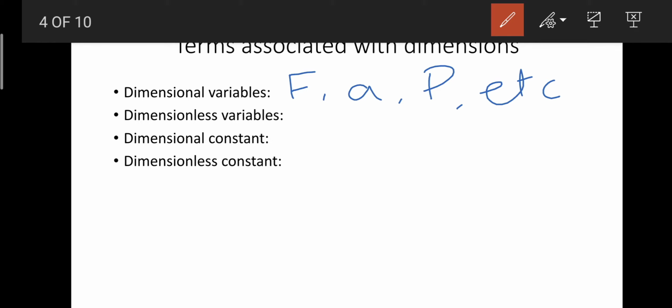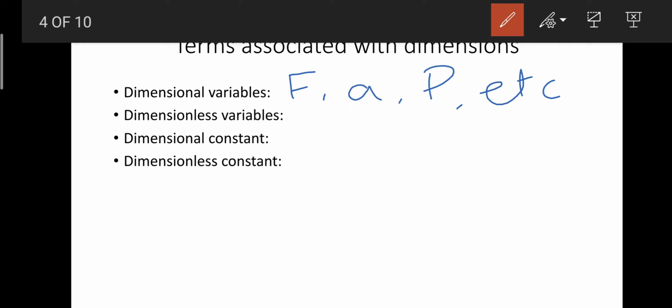Now coming to dimensionless variables, that means the magnitude of that quantity is variable, but it does not have any kind of dimension. For example, the plane angle, which you have already studied, or the solid angle.